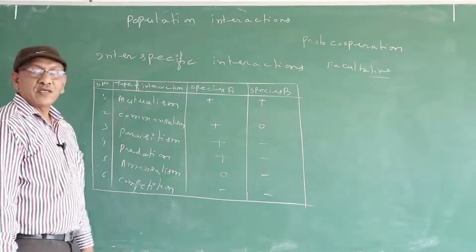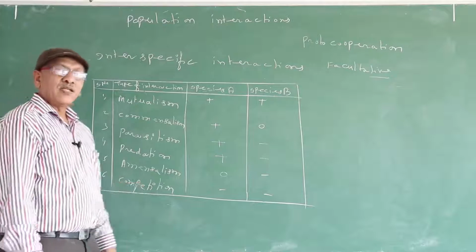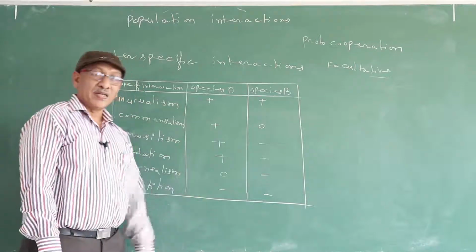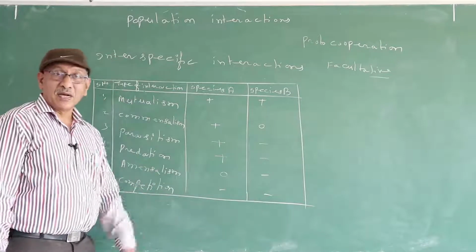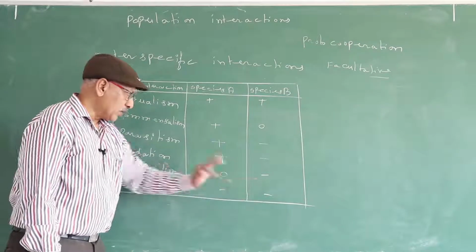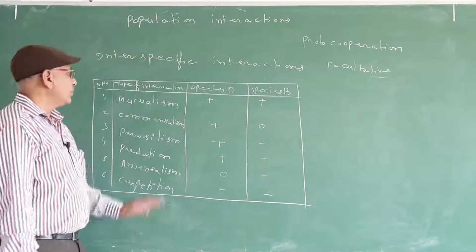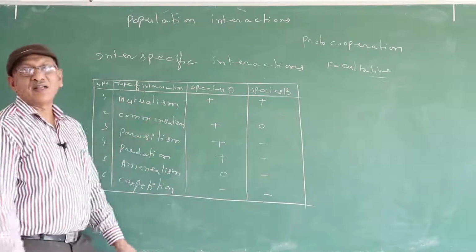Next one, competition. In this interaction, both partners are affected. That's why this association is detrimental, harmful to both partners. So these are the 6 interactions generally.